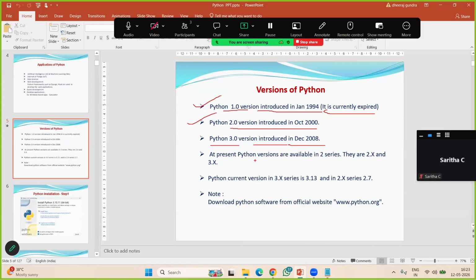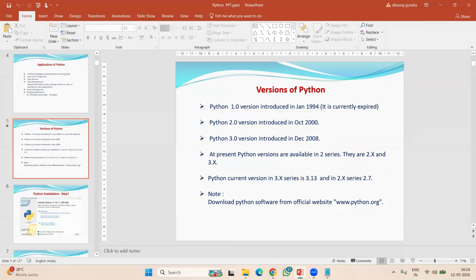At present, Python versions are available in two series, 1.x series and 3.x series. Okay. Sorry, 2.x series and 3.x series. And the current version in the 3.x series is 3.13. In that also we have our subversions. In the 2.x series, 2.7 is going on. In that also we have our subversions. And we can download this Python software from the official website python.org.